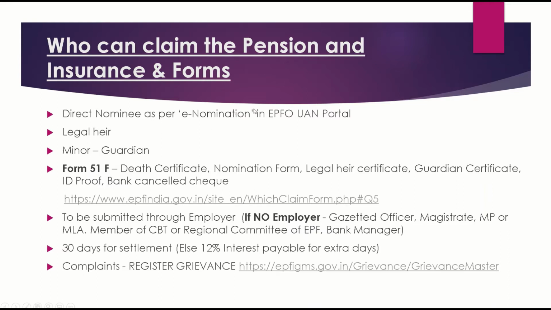If you're not filing the nomination, then you have to give a legal heir certificate. In case of a minor, the guardian should have a legal guardian certificate. So how is this claimed offline? You have to submit a form 51F, and along with this form you have to submit the death certificate, nomination form, legal heir certificate, guardian certificate in case of a minor, and you need to submit the ID proof and the bank cancelled cheque to claim this amount.